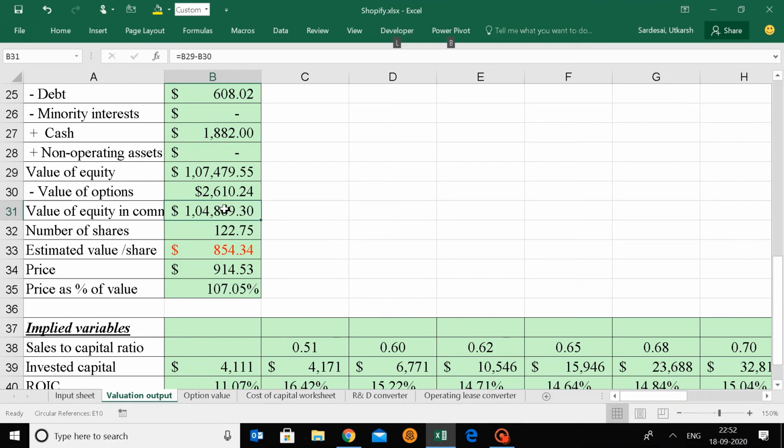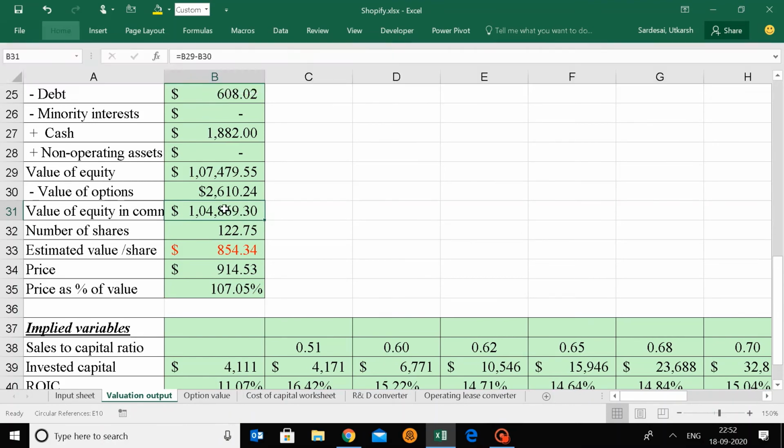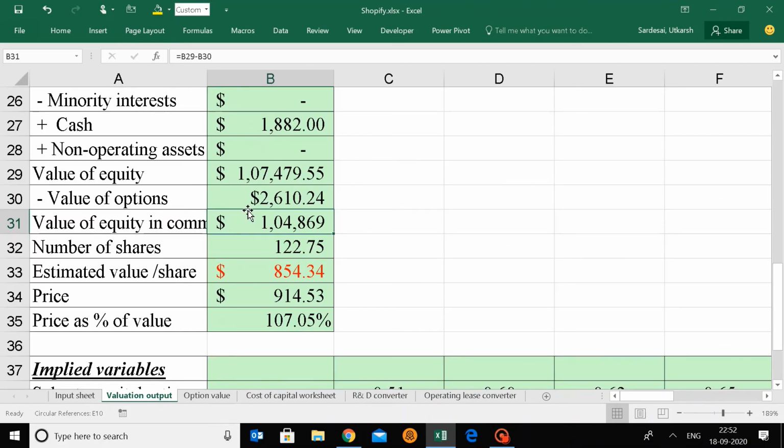So if you look carefully, this is $104,869 million of equity value, and I divided it by 122.75 million shares. I get per share value of 854.34. The current price is 914. It was at that time when we valued.